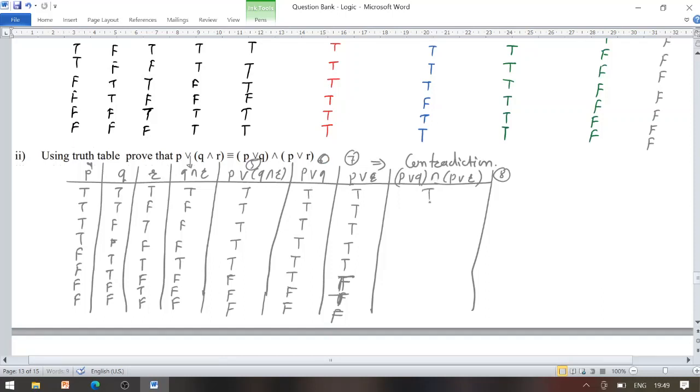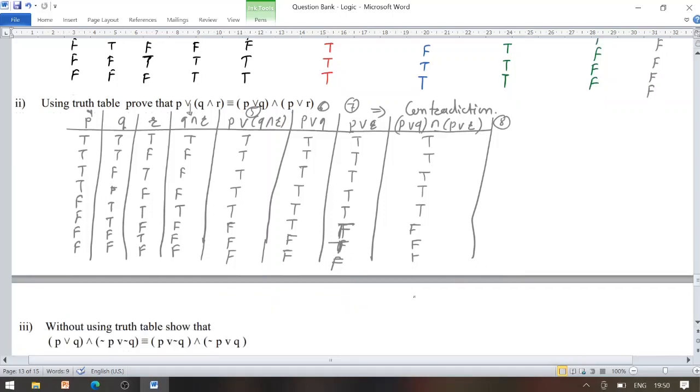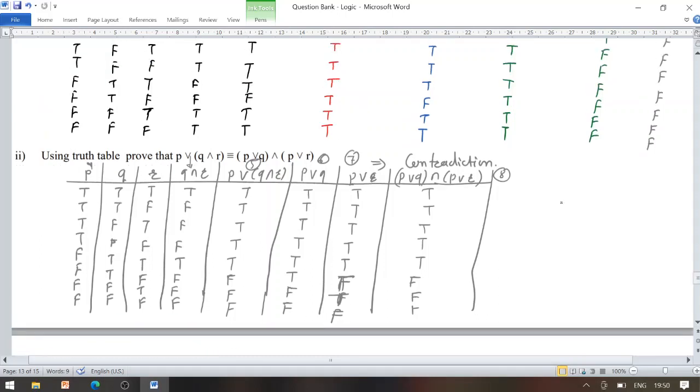So T conjunction T is T, T conjunction T is T, T conjunction T is T. We are having the first 5 entries true, and the last 3 entries are F, F and F. Now look carefully at column number 5 and 8, they are exactly the same.